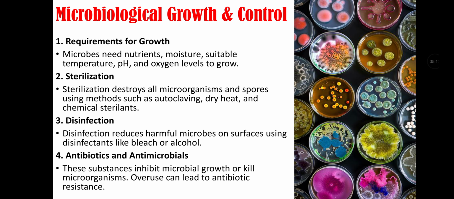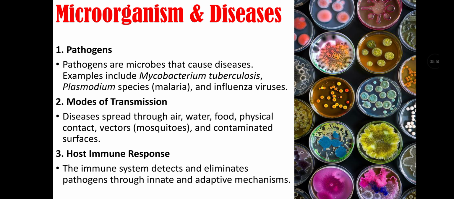Microbiological growth and control. First is requirement for growth. Microbes need nutrients, moisture, suitable temperature, pH, and oxygen levels to grow. Second is sterilization, as sterilization destroys all microorganisms and spores using methods such as autoclaving, dry heat, and chemical sterilants. Third is disinfection, as disinfection reduces harmful microbes on surfaces using disinfectants like bleach or alcohol. Fourth is antibiotics or antimicrobials. These substances inhibit microbial growth or kill microorganisms. Overuse of them can lead to antibiotic resistance.